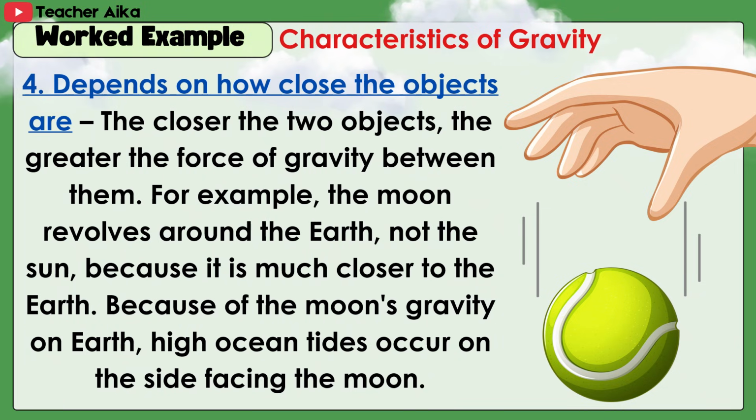4. Depends on how close the objects are. The closer the two objects, the greater the force of gravity between them. For example, the moon revolves around the Earth, not the sun, because it is much closer to the Earth. Because of the moon's gravity on Earth, high ocean tides occur on the side facing the moon.